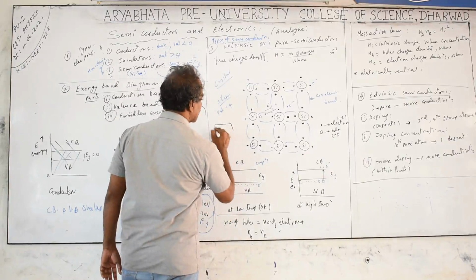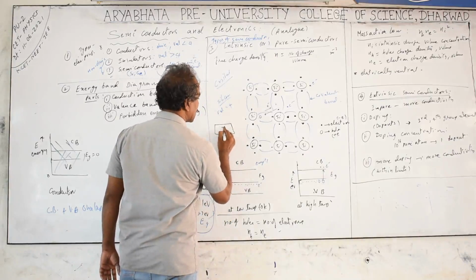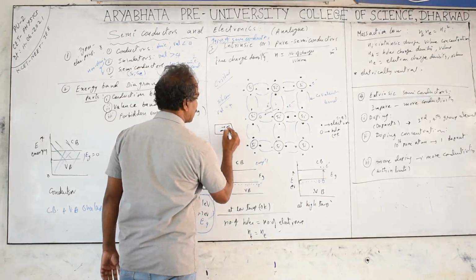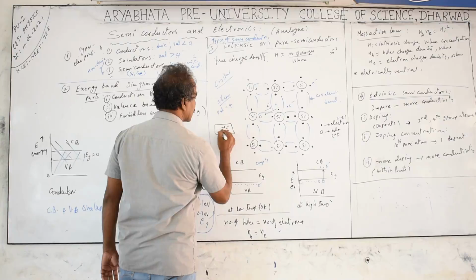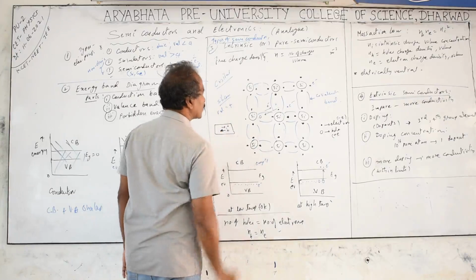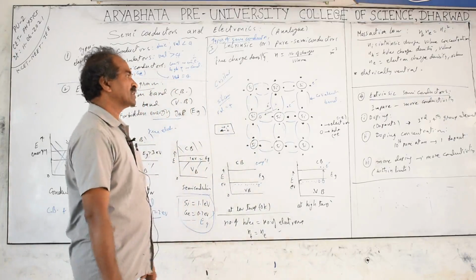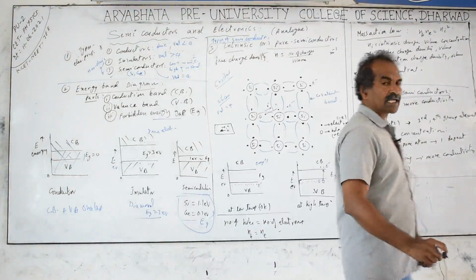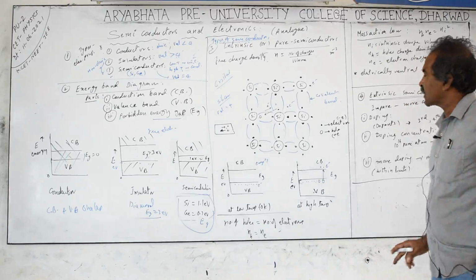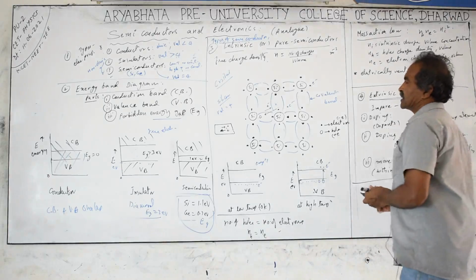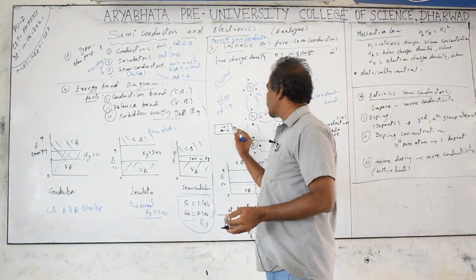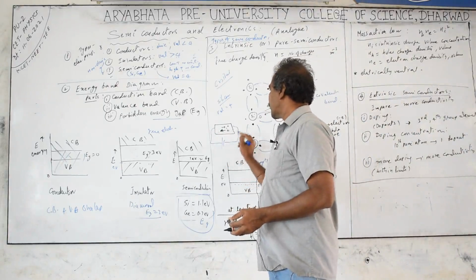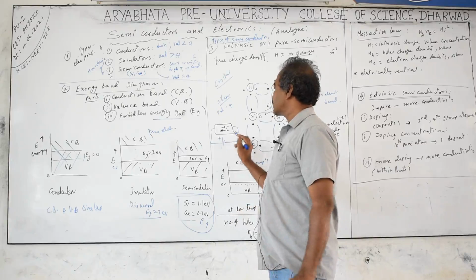If you take the semiconductor like this, if electrons go this side, holes will be going in the opposite direction. When unlike charges are traveling in opposite directions, the total current is the sum of the two currents, the hole current and the electron current. You have to take the help of the battery connected across this, with plus and minus.